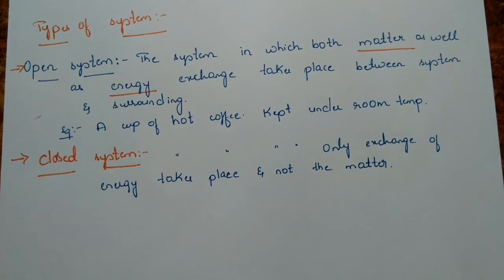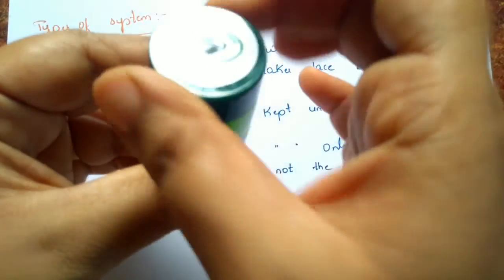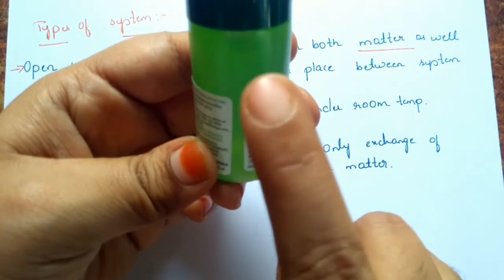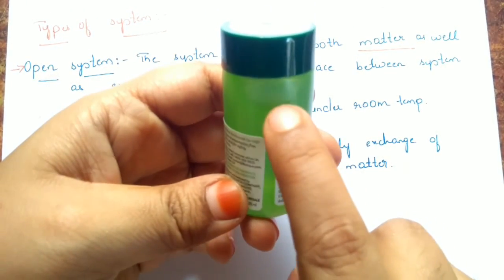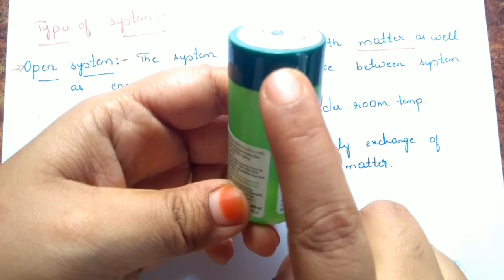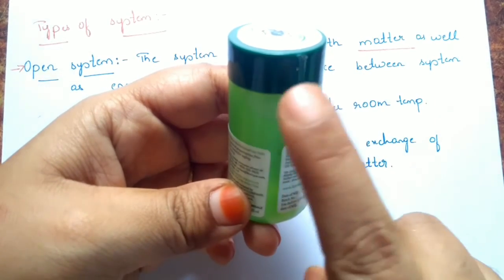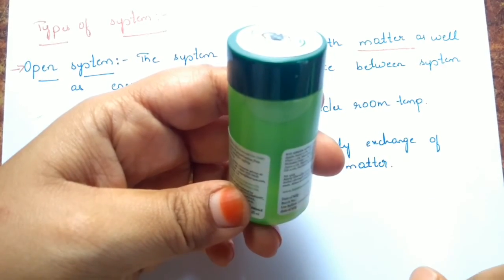system. The same thing I have taken earlier, I am going to put a lid to it. Now, in this container, I have filled a hot solution. I have closed the lid now. Vapors cannot come out. That means that matter cannot come out. Matter cannot be exchanged with the surrounding.